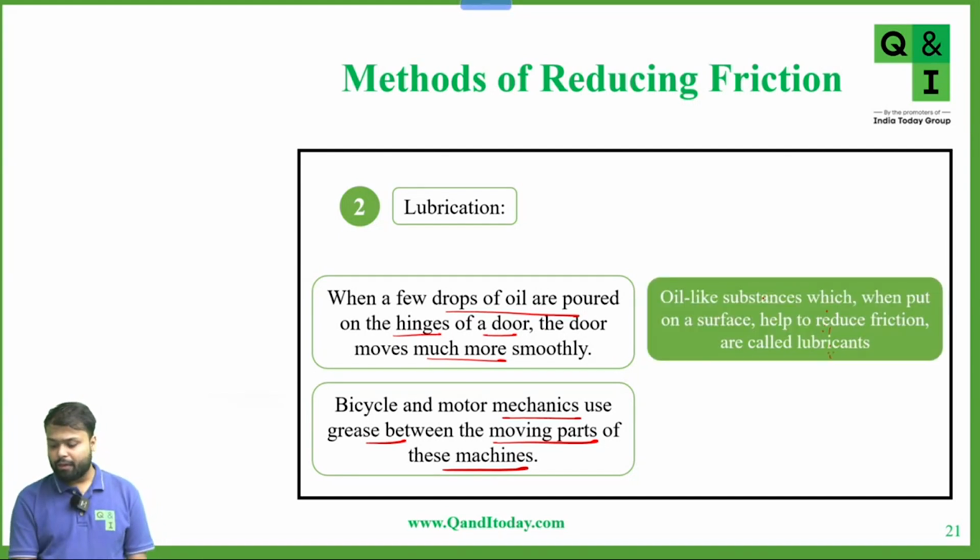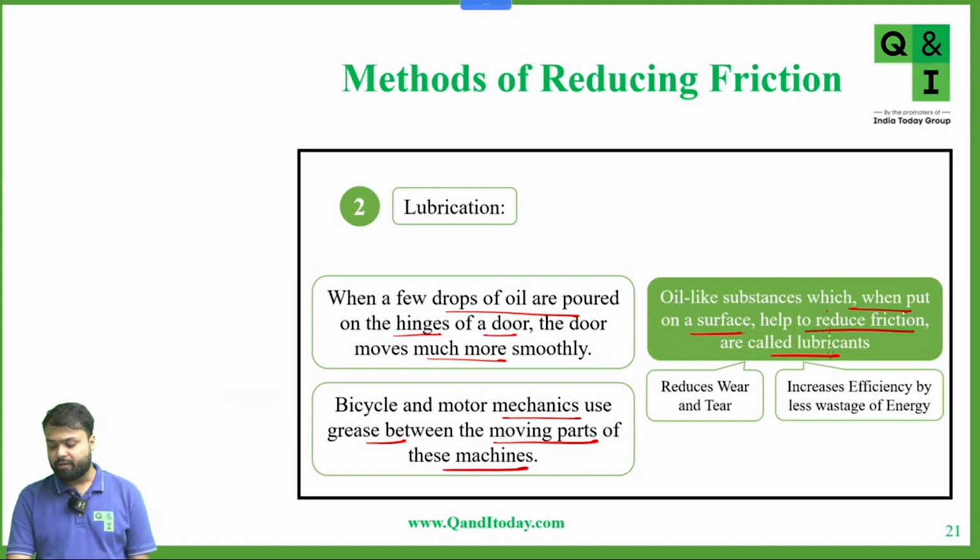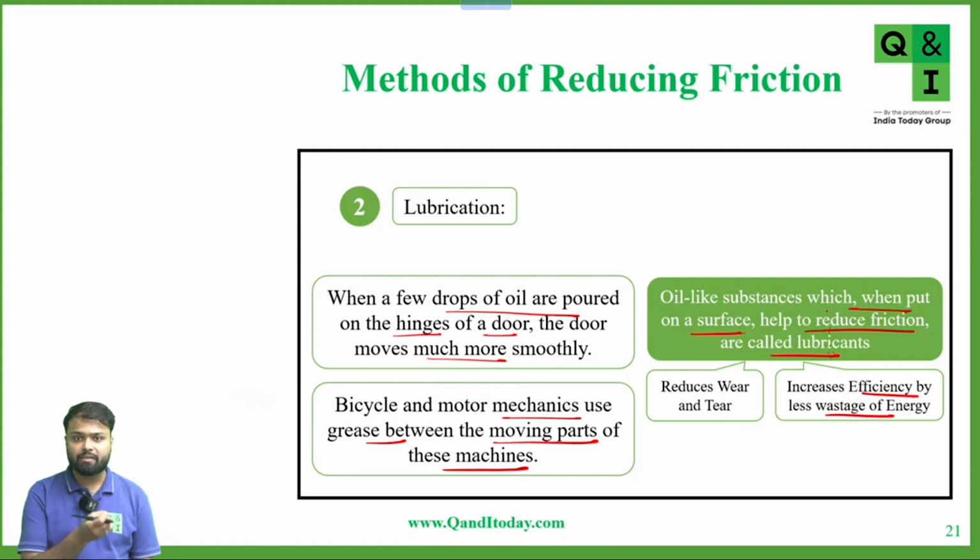Okay, so oil-like substances which, when put on a surface, help to reduce friction are called lubricants, which reduce the wear and tear. And if wear and tear is less, that increases the efficiency by less wastage of energy. If wear and tear is less, there is less friction between the surfaces in contact, and if friction is less, there is less opposition to the motion, and if opposition is less, less heat energy is generated, and so we can say the efficiency of the machinery part increases. Yes or no?